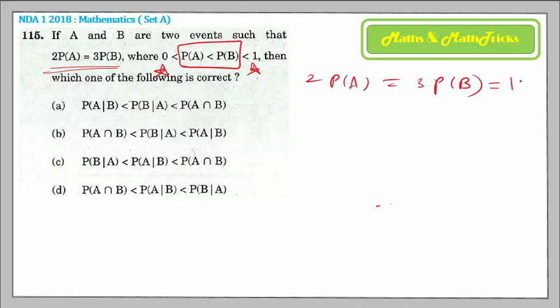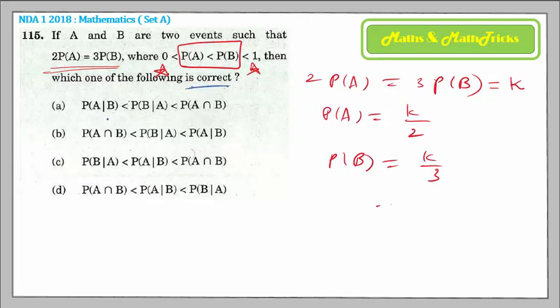Means if you assign this to be the common number K, you can see that P of A is K by 2 and P of B is what? It's K by 3. So we can clearly see that K by 2 is the half part of K, and K by 3 is a 1/3 of K. So P of B here is greater than P of A. Alright, now coming on to the required condition which has to be true about these particular events A and B.